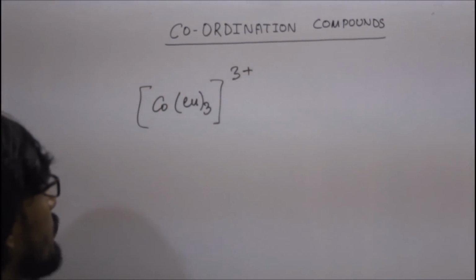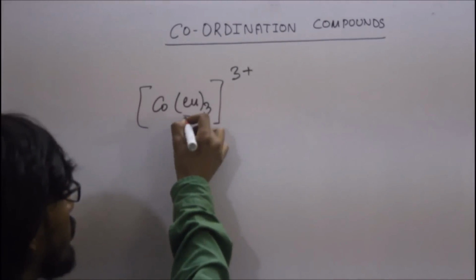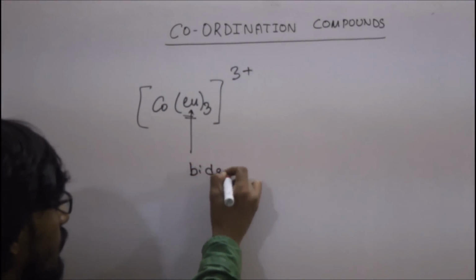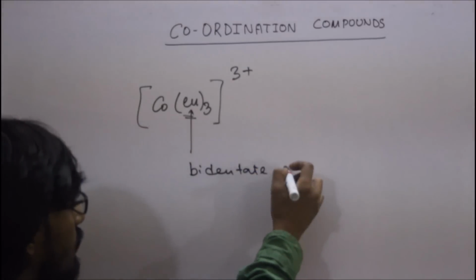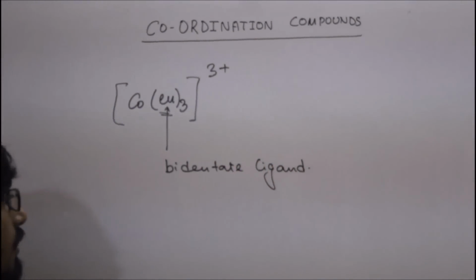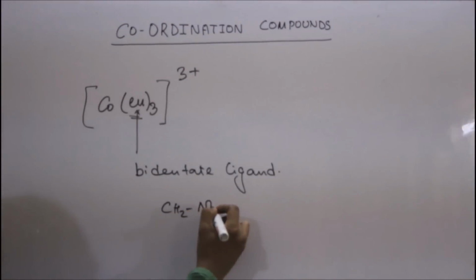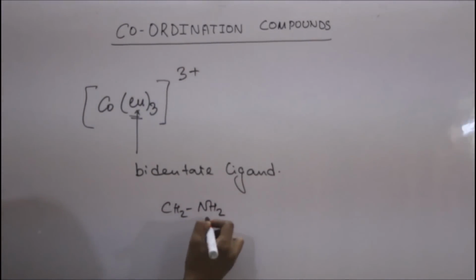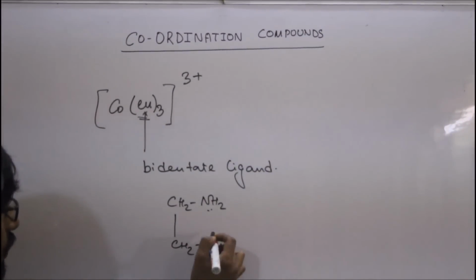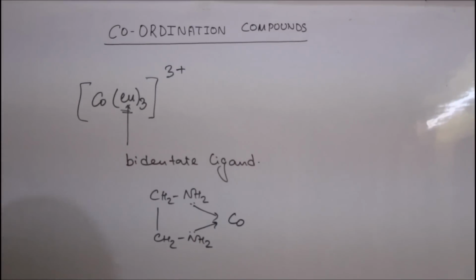For naming of this type of ion, here the ligand is a bidentate ligand. That means these molecules, this is ethylene diamine, form two coordinate bonds with the metal center.